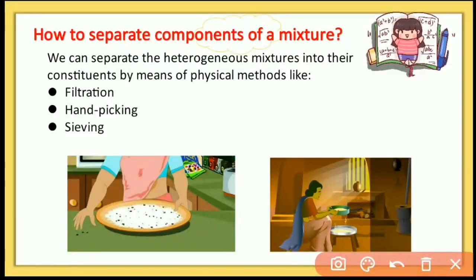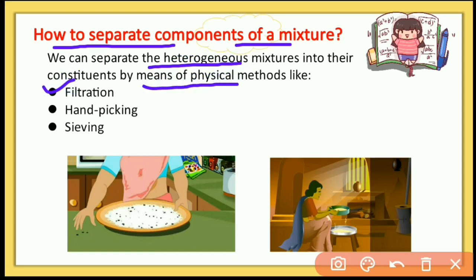Next topic is how to separate components of a mixture. We can separate a heterogeneous mixture into its constituents by means of physical methods. See this picture: a heterogeneous mixture we can easily separate by filtration, hand picking and sieving. We can easily see the different constituent particles in the mixture, so we can separate its components by simple physical methods.